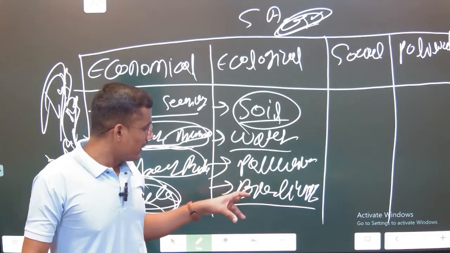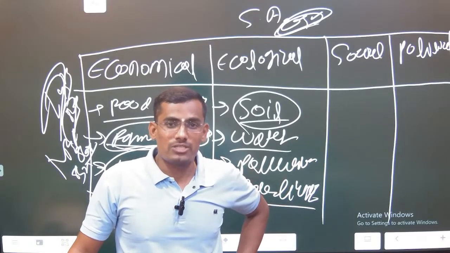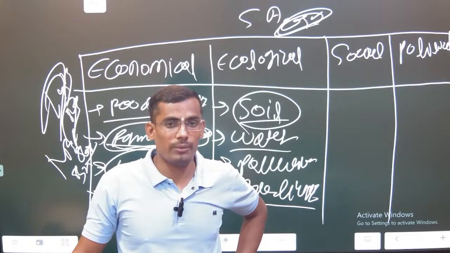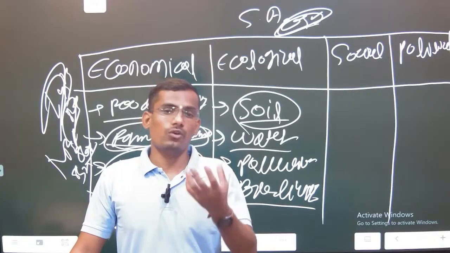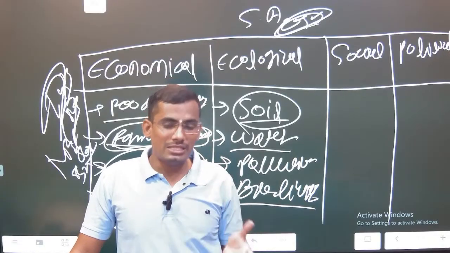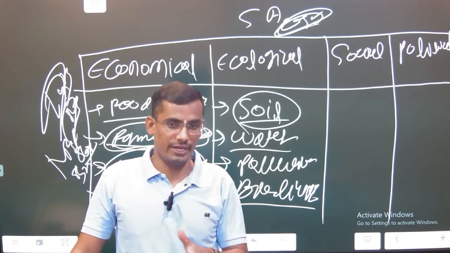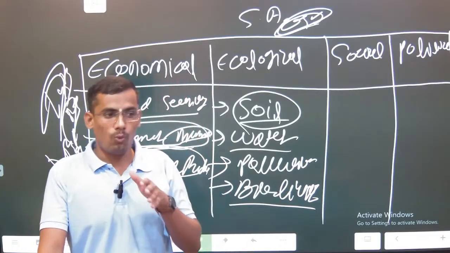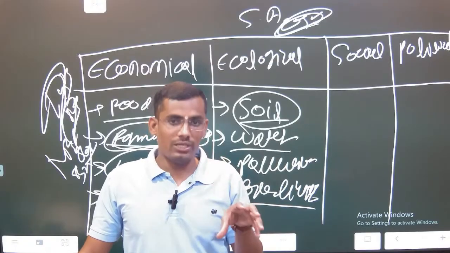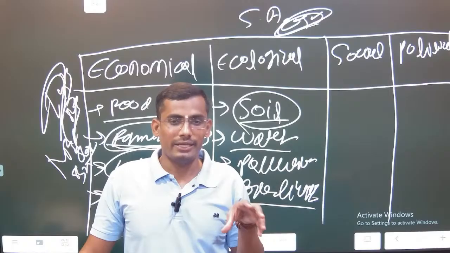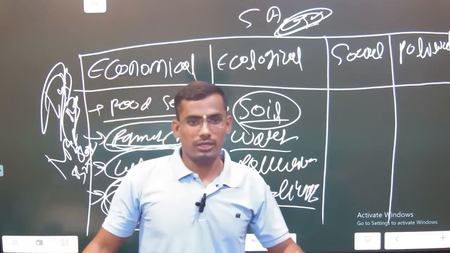Okay, now the next one is biodiversity. If you remember, there was the GM mustard issue. Why the GM crop and mustard issue? The reason is that we are trying to produce more without following sustainable agriculture practices. This is leading to the depletion of the flora and fauna and unique species of India. Okay, and in the GM mustard case, what happened exactly? We added to the natural mustard, the organic mustard in India, that is self-pollinating.